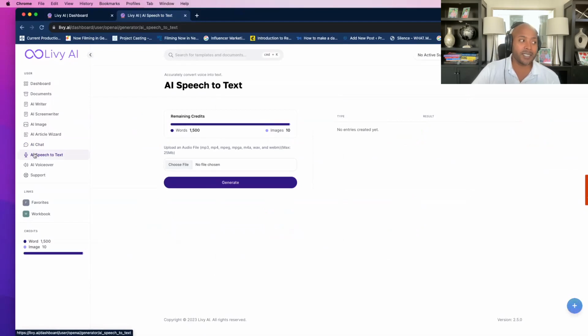Our next tool is speech to text. So if you wanted to create a transcription, or you had a conversation with somebody and you wanted to take that conversation and turn it into a blog post or an audiobook, here's a great way to do it. You would take your audio file, upload it to our system, and within minutes, what used to take 10 cents per word, you are now able to generate long form content just from your voice. This is an effective tool for generating content in a faster and easier way. And we're quite proud of the success that we're able to accomplish with this.